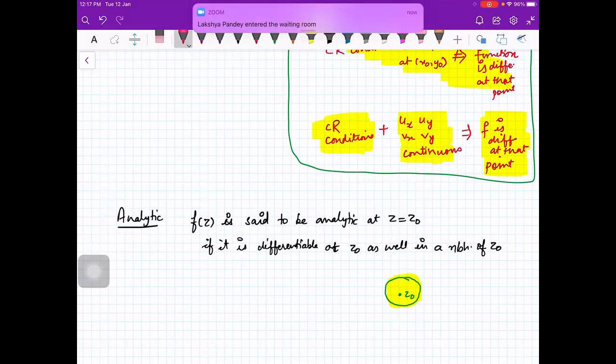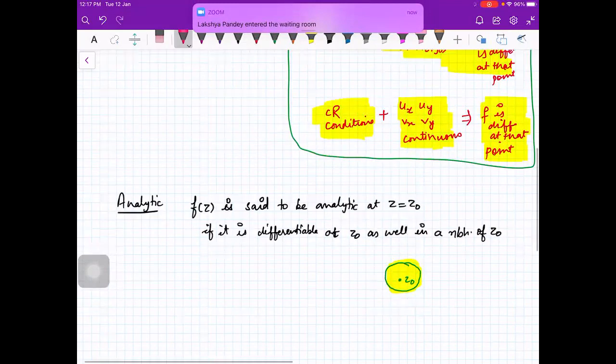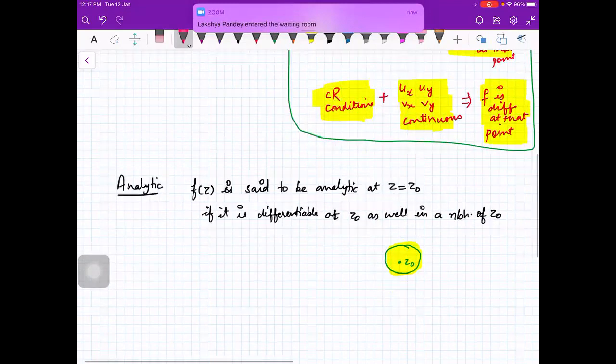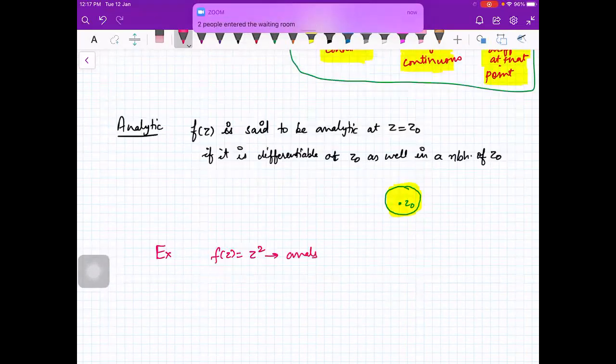We saw yesterday this example: f of z is equal to z square. This is differentiable everywhere, so it is analytic everywhere. Why? Because you take any point in the complex plane, you can always find a disk around that point where the function is differentiable. So it is analytic everywhere.